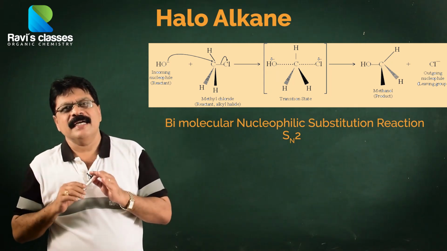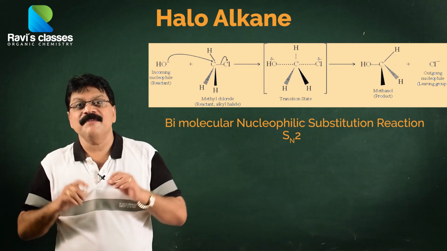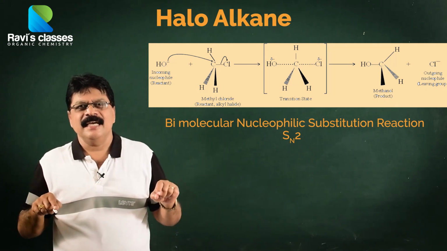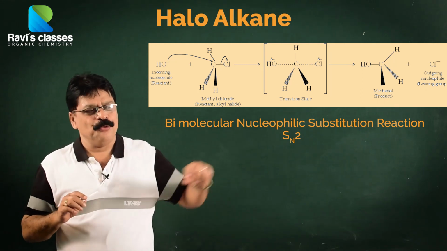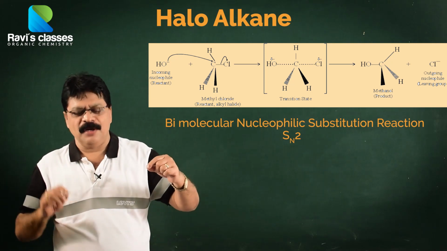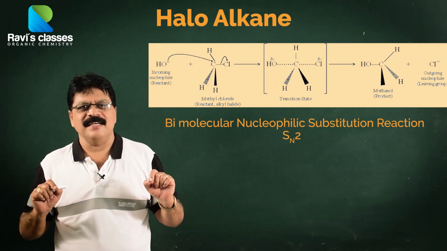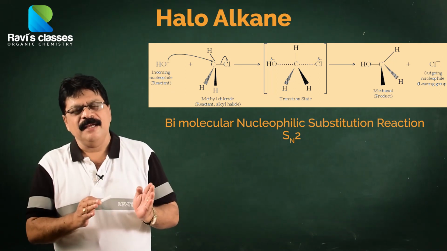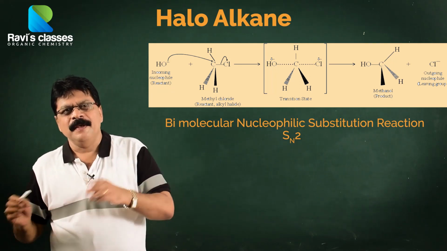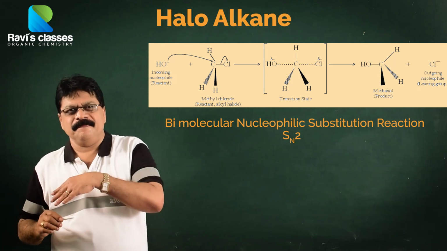Here, we do not get a carbon cation intermediate. Instead, we get a transition state, a pentavalent transition state, where the OH minus is slowly forming a new bond, and Cl minus is slowly breaking away. That is called a transition state. We cannot isolate it generally. And suddenly, when the Cl minus completely breaks and goes away, the molecule will get inverted.